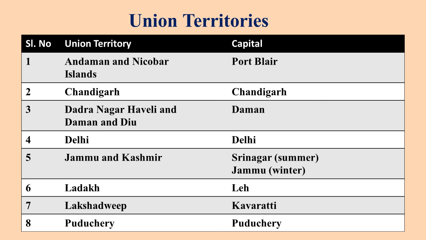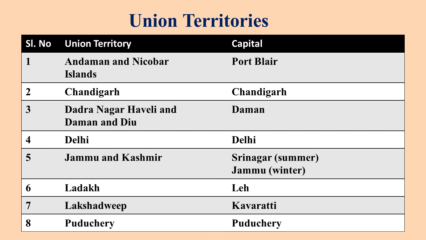But now both these union territories have merged together and its capital is Daman. Delhi, capital is Delhi itself.